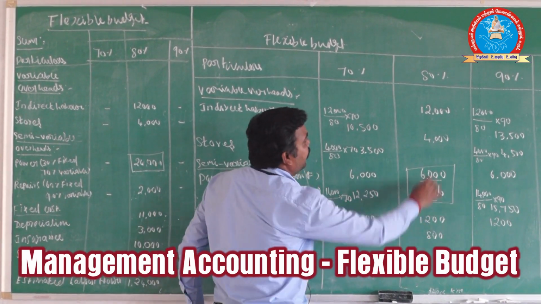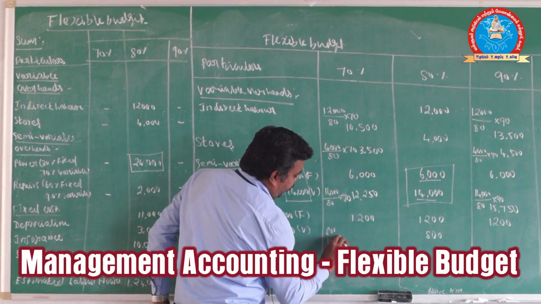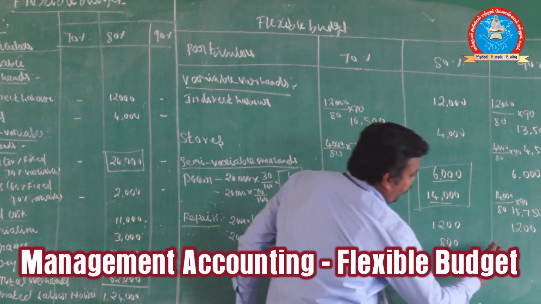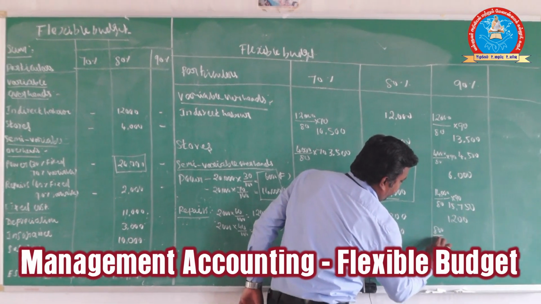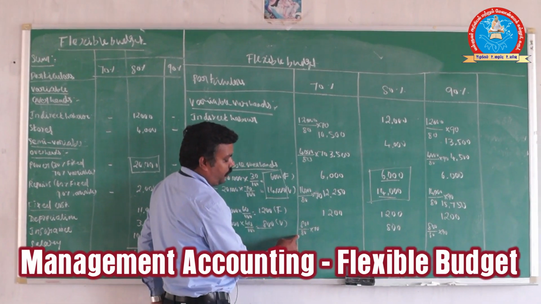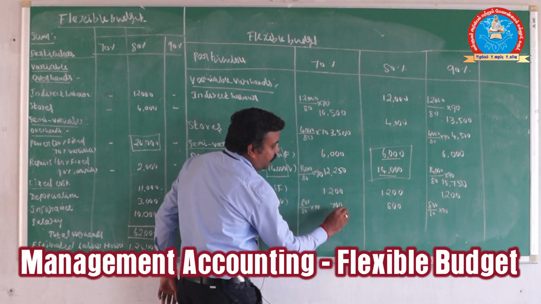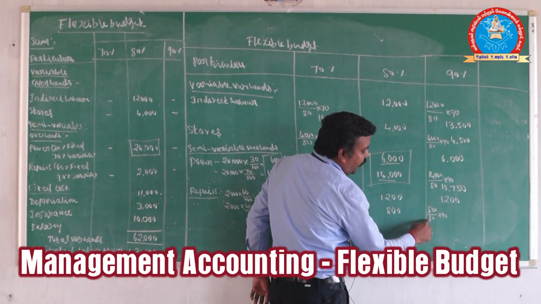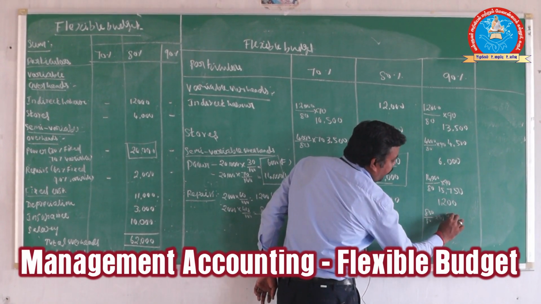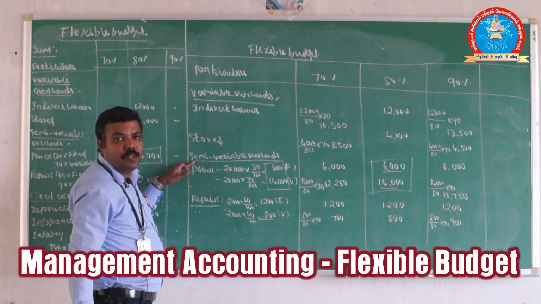So 800 divided by 80 into 70, and here 800 divided by 80 into 90. Dividing the value, you get 100. 100 into 70, we get 700. Here also you get 100; 100 into 90, we get 900. So that's all for semi-variable overheads.